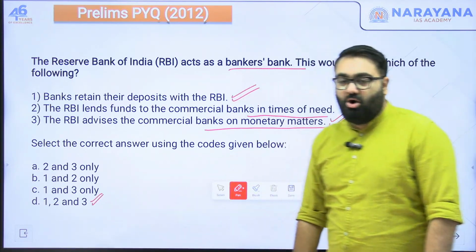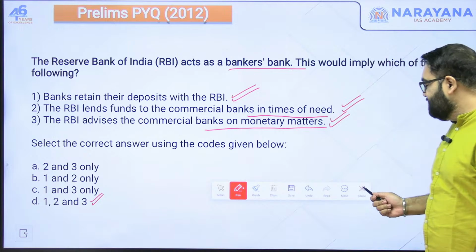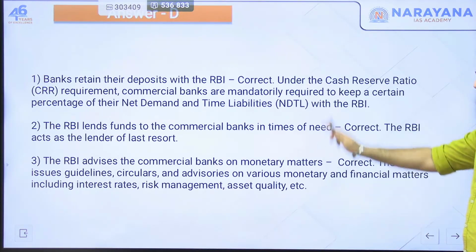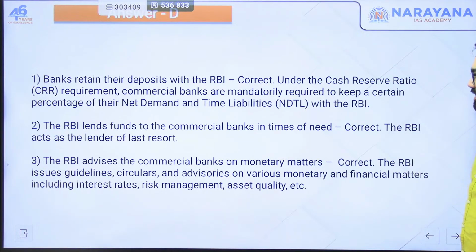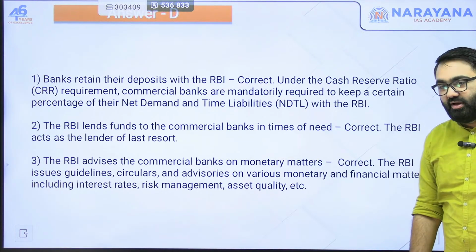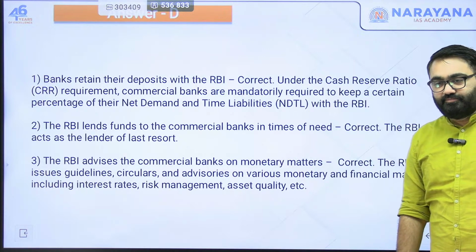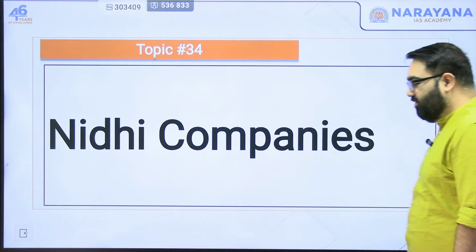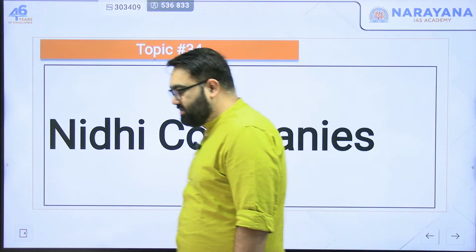All these are correct. These are the functions, the mandate, the responsibility that the RBI has towards the banks. So all this is correct. If you want, you can take a screenshot here. It will help you in revising later on. This was our first topic for the day. Moving on to the next topic then.